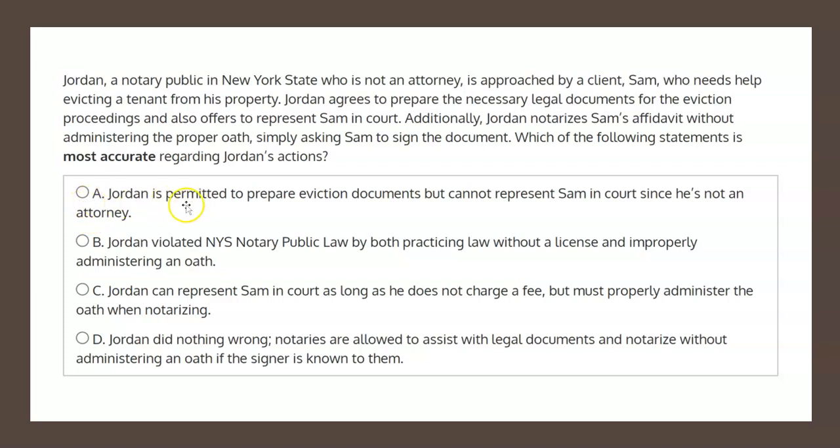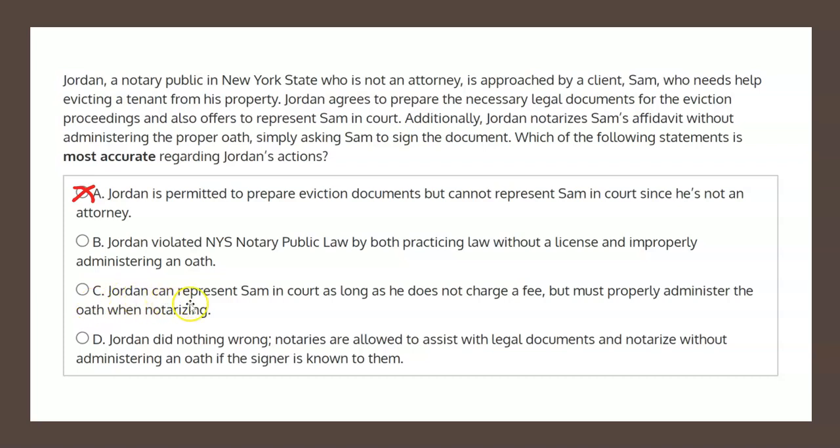Choice A states, Jordan is permitted to prepare eviction documents but cannot represent Sam in court since he's not an attorney. Now this is incorrect because Jordan is not allowed to practice law in any capacity, and that includes preparing eviction documents. It's not just about representation in court. Therefore, choice A is not the correct solution. Choice B states, Jordan violated New York State Notary Public law by both practicing law without a license and improperly administering an oath. Well, based on what I read before, this seems to be the correct solution, but before we mark it as such, let's have a look at the other two choices just to be certain.